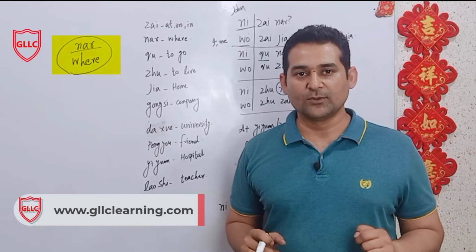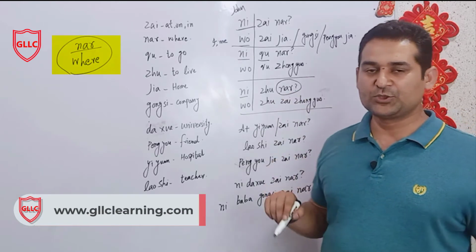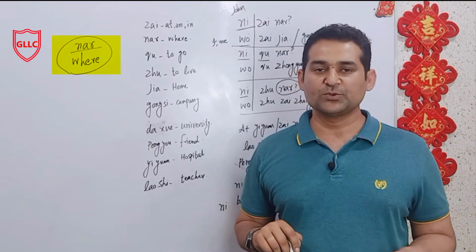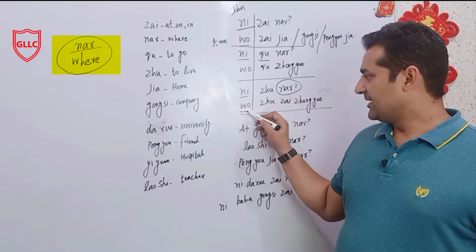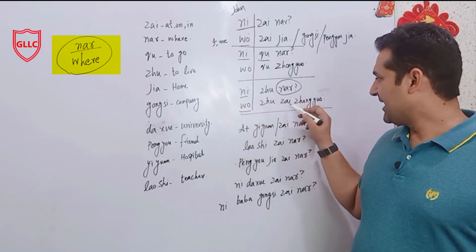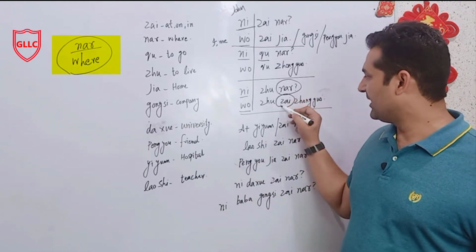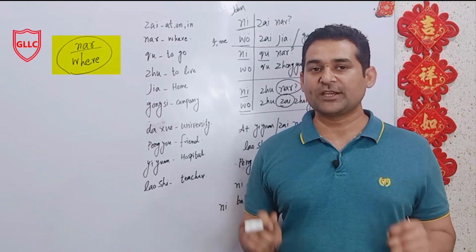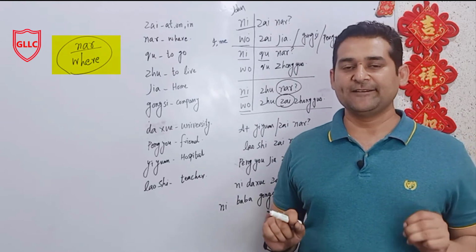The next one is 你住哪儿? Where do you live? Then we answer this way: 我住在中国, I live in China. Here we add the word 在. Why? Because it's a place, a location you are mentioning. So we say 我住在中国, I live in China.